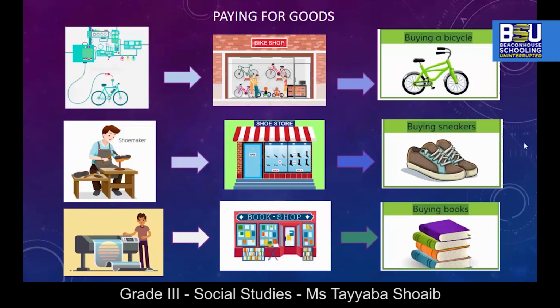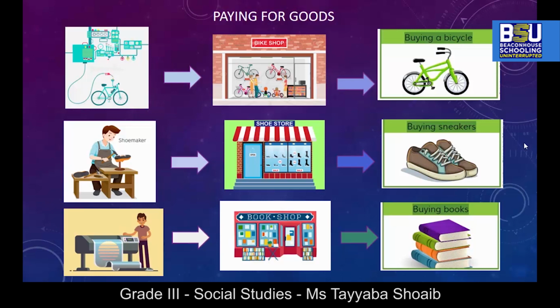If you want to buy a pair of shoes, you go to a shoe store. The shiny pair of new shoes that you buy from a shoe store is made by a shoemaker. He is the producer who has produced that lovely pair of shoes and sold it to the shoe store in order to earn some money.